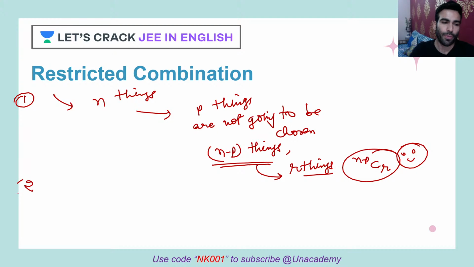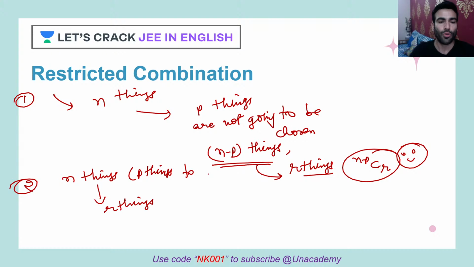A second sort of restriction could be, let's say, out of those n things you want to choose r things, but there is a constraint that you want those p things to be chosen for sure.